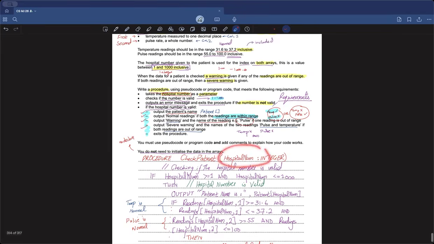So हम जो hospital number ले रहे हैं, that's a parameter. And the question said that this number needs to be between 1 and 1000. So we're basically checking whether it is following this range in this first statement up here. सही है? So ये वो check हो रहा है यहाँ पे.